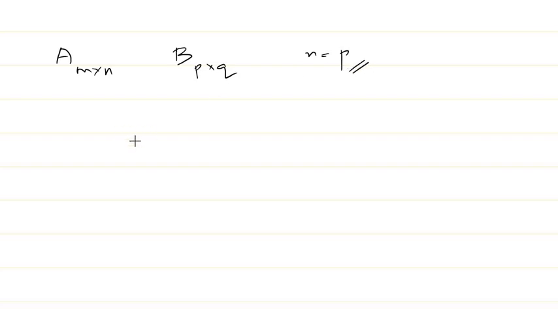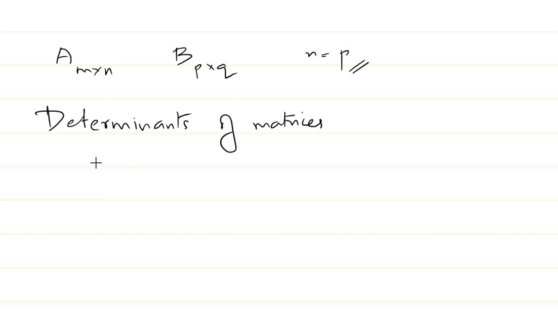Okay, so the interesting part I want to discuss in this lecture is basically determinants of matrices. All of you know how to find the determinant of matrices, right? Suppose I give you a 2 by 2 matrix like this.